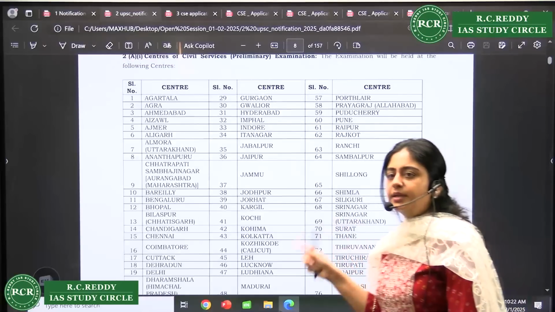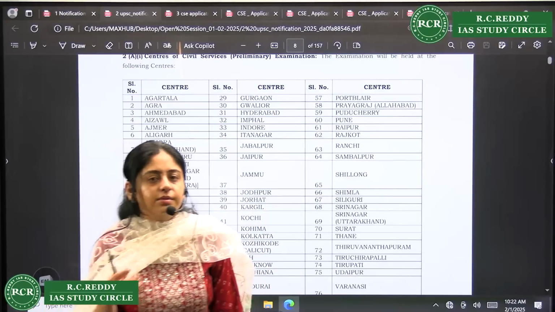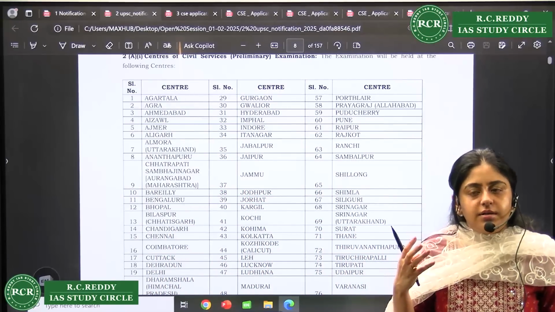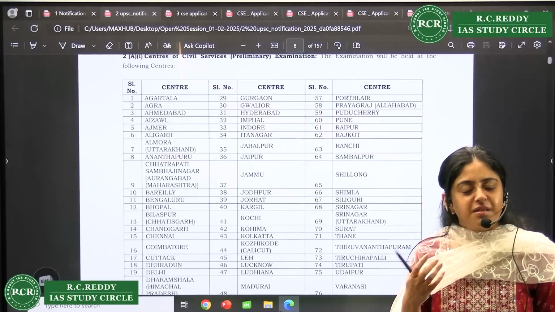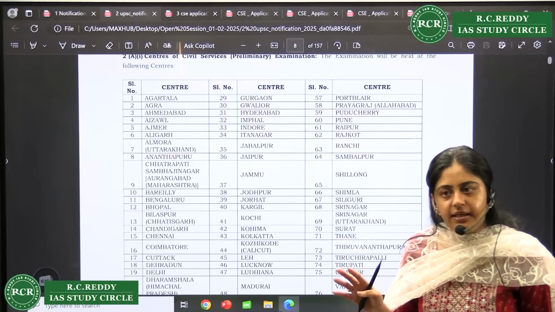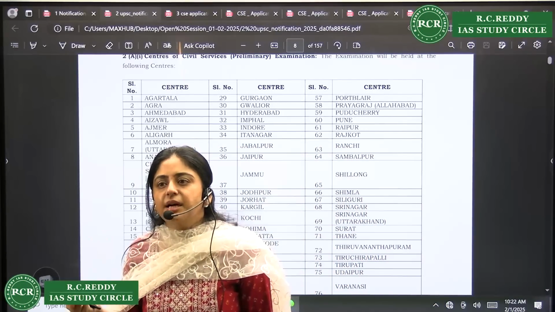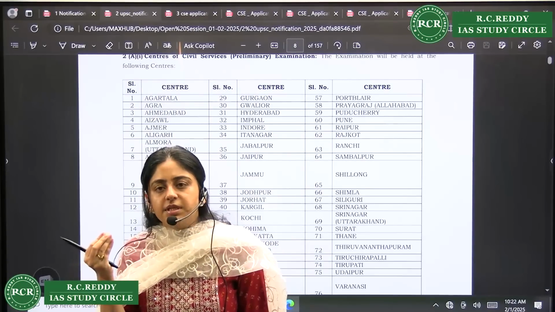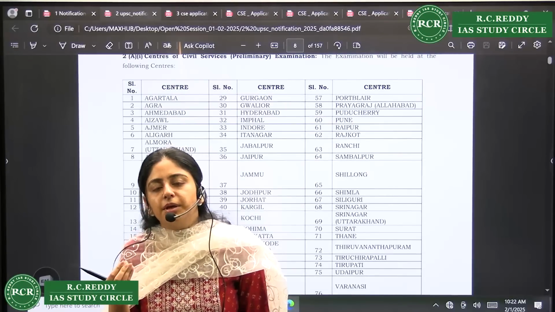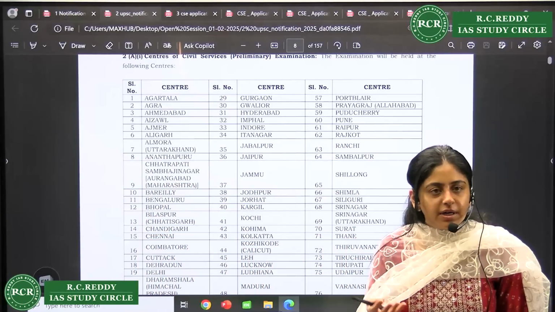Yes, choosing of the center is also very important. You're not allowed to change the center afterwards, right? So if you want to go for Hyderabad, if you want to go for Delhi, right, just choose your centers very carefully. And there is a myth in aspirants that if you fill a certain center, you will get no marks. There's nothing like that. Just fill some city where you can give your mains examination comfortably, right? Because mains examination goes on for around 2 weeks, right? And when your GS is going on, there is a morning slot, there is an afternoon slot, right? So you have to come back, take your lunch, and again go back.